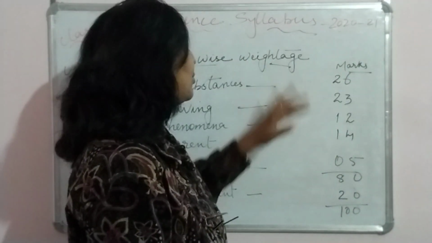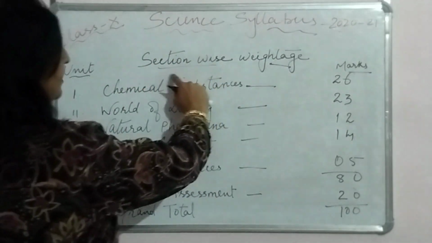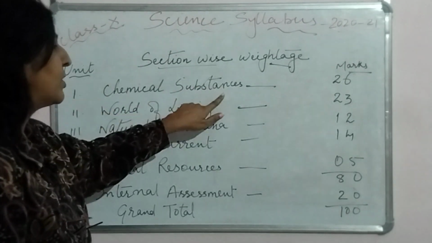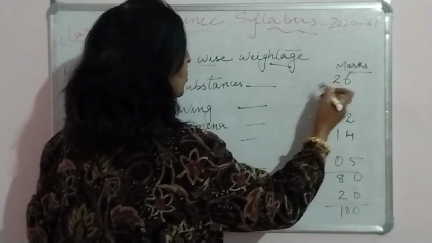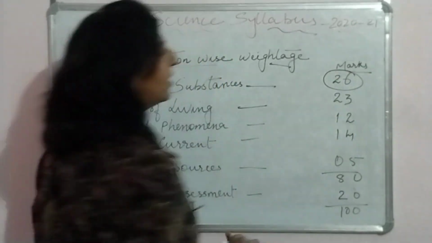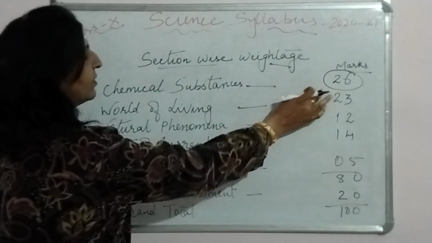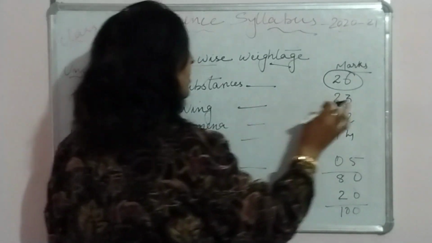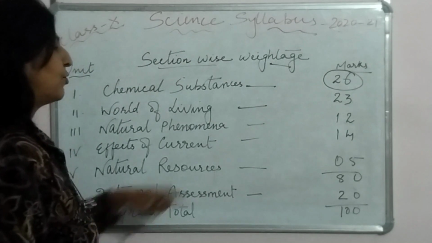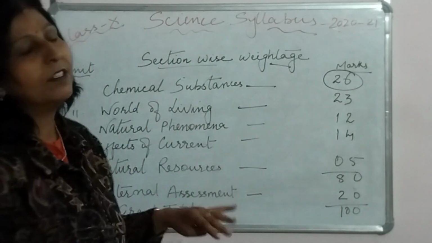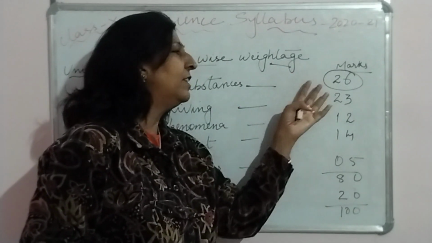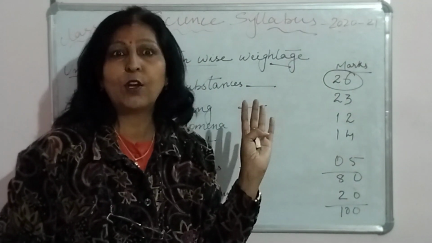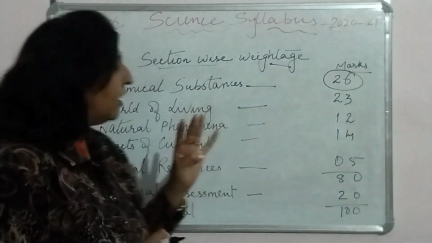So section wise weightage. Now in section wise weightage, the first unit is chemical substances, and from that unit you will have 26 marks questions. On the whole, 26 marks questions will be there from the first unit. Second unit, world of living, 23 marks questions will be there. So you can understand, children, based on that these units, these chapters are really very important, and at any cost you cannot miss them. You should be doing this in great detail.